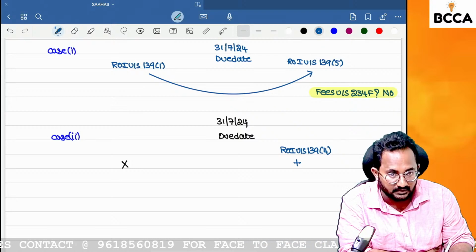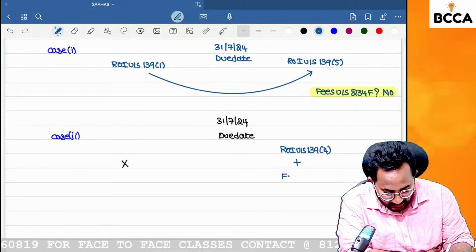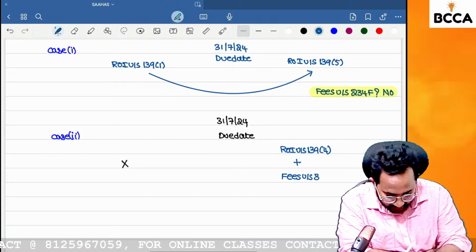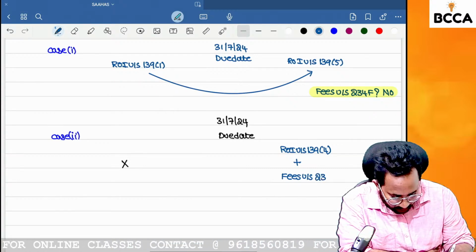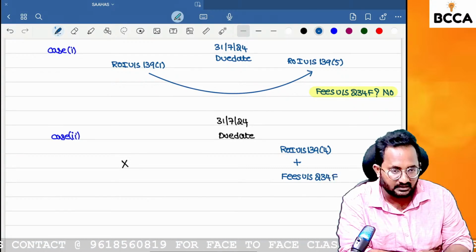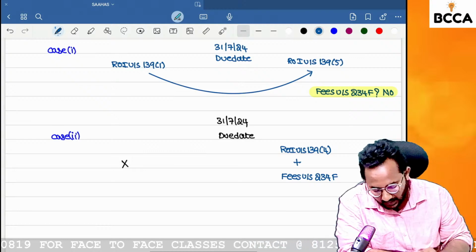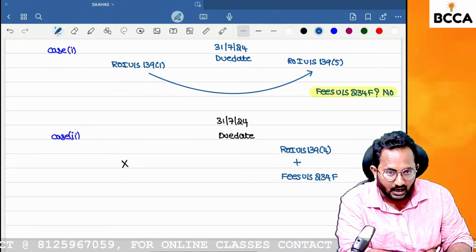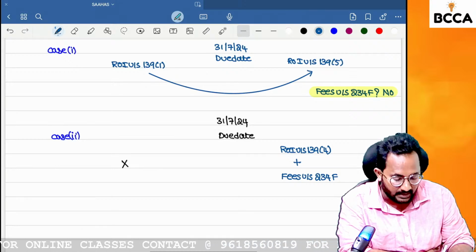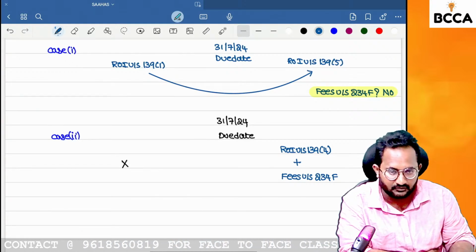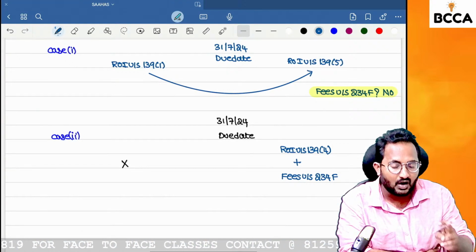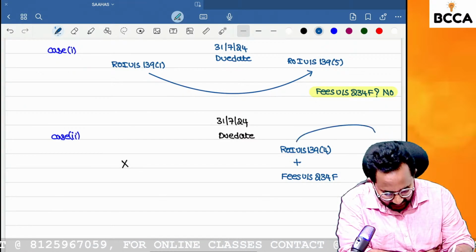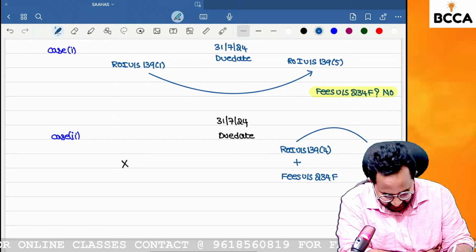Definitely, for this we have to add the fees under section 234F. What is the reason we have to add it? Because you did not file before the due date. If you want to file after the due date, automatically we have to add the fee of 5,000, or in exceptional cases 1,000. Okay.